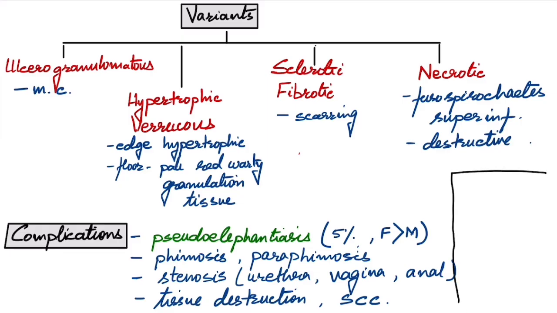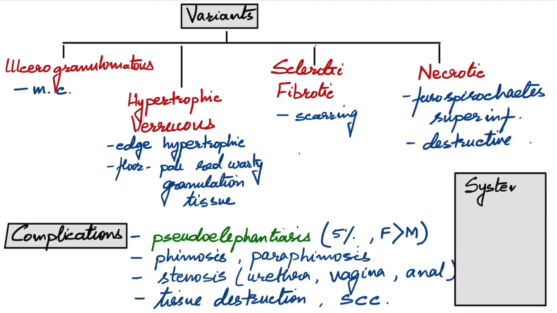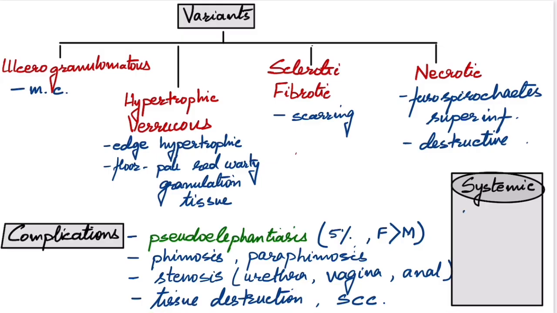So moving on to the systemic signs and symptoms. This infection can spread via the blood to other distant organs like lung, liver, even bowel and spleen. Sometimes it may even affect the bones and joints. Among the bones, tibia is the most common. It might even spread to the ears, causing otitis media, mastoiditis, and cervical lymphadenitis.